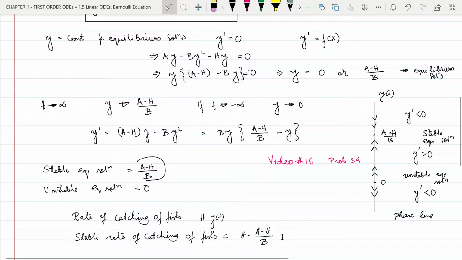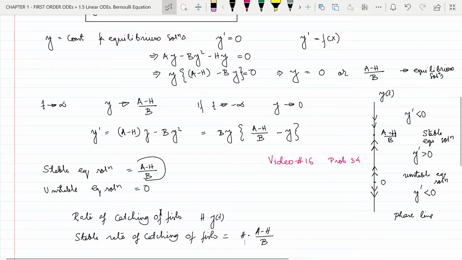At this much yield, or at this much catching of fish, we will keep on catching fish and the population of fish will also remain constant as t tends to infinity, or even after a sufficient amount of time. It is called sustainable because we can sustain this much catching of fish till t tends to infinity, or for a long period.